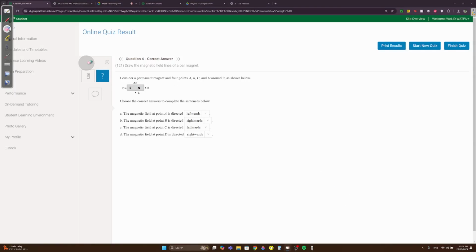Okay, so B, it's just going to go out, remember, and D is just going to go like this to the right. So B and D will both go right. A will go left, right? And C will also go left.